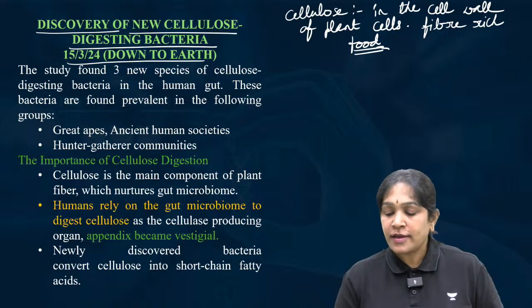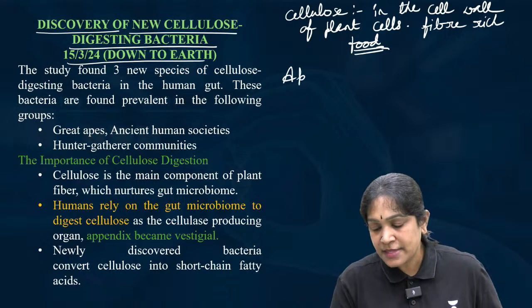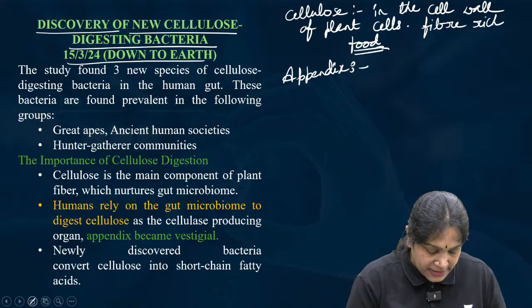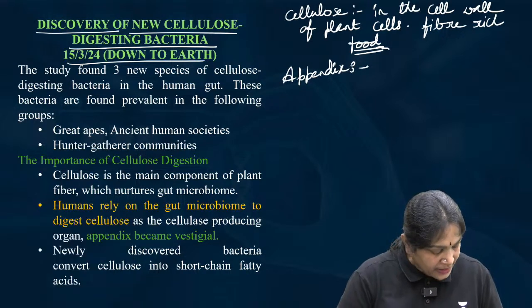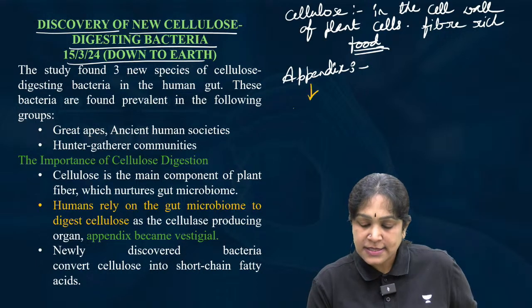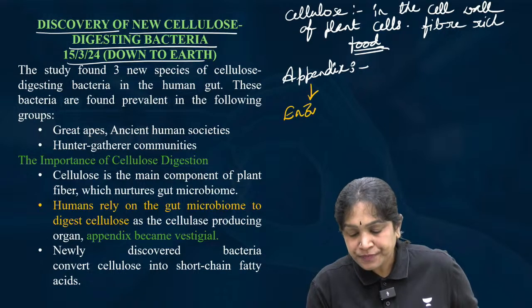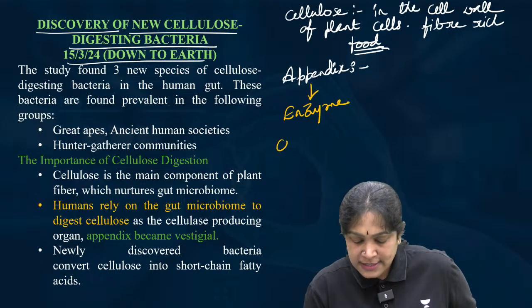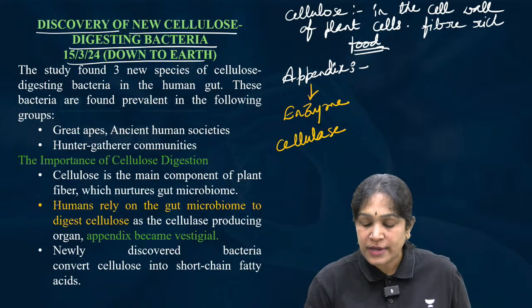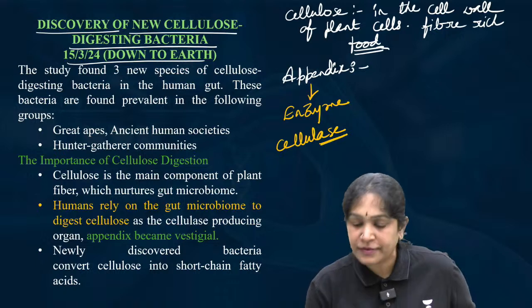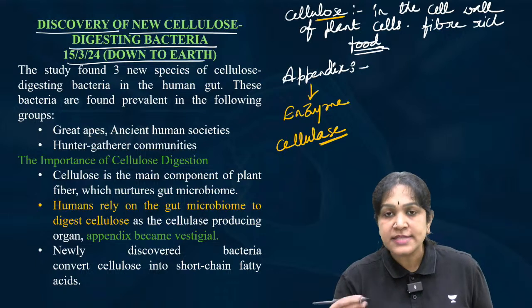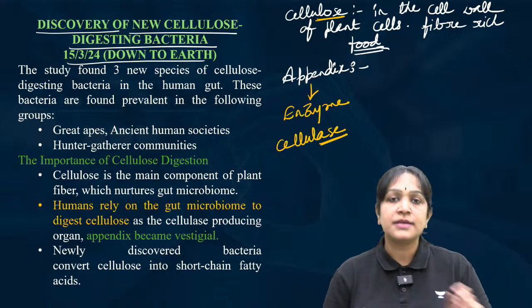Originally, we have an organ called the appendix. Name this organ once. We have an organ called the appendix. The appendix produces an enzyme called cellulase. An enzyme called cellulase. Don't confuse between cellulose and cellulase. Focus on the end part of the word: lase. Cellulose is a substance. Cellulase is an enzyme that will digest the cellulose.